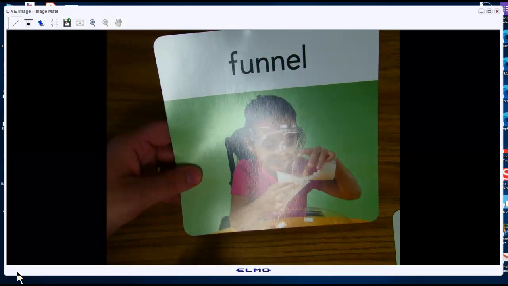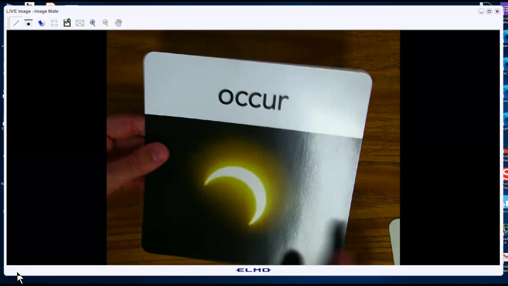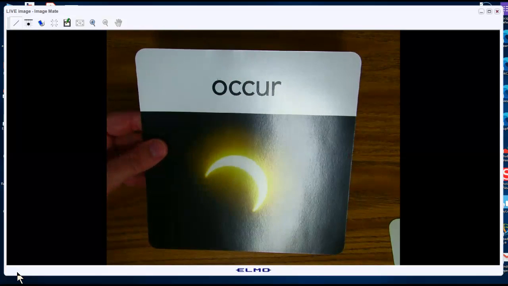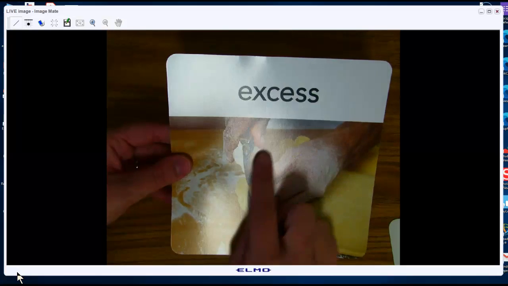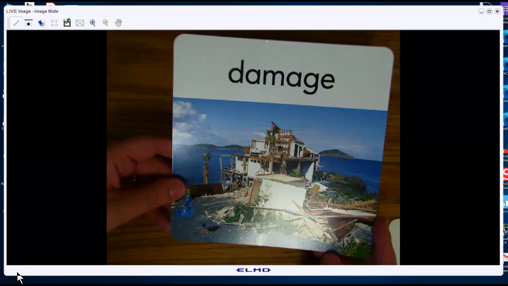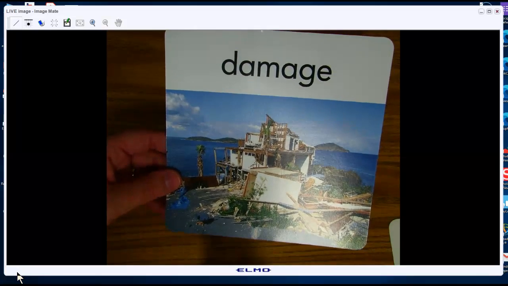A type of funnel cloud is called a tornado. Occur means something happens. So an eclipse occurs every once in a while. Excess means extra, so they're cutting the excess off of this pie crust. And damage means something is hurt, so a hurricane damaged this house by the ocean.